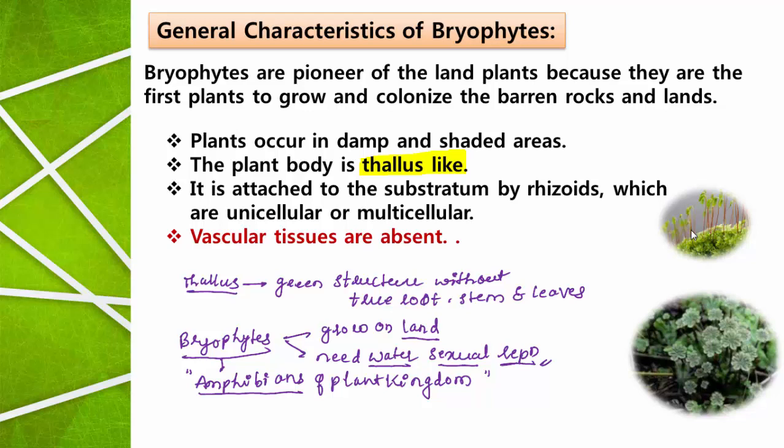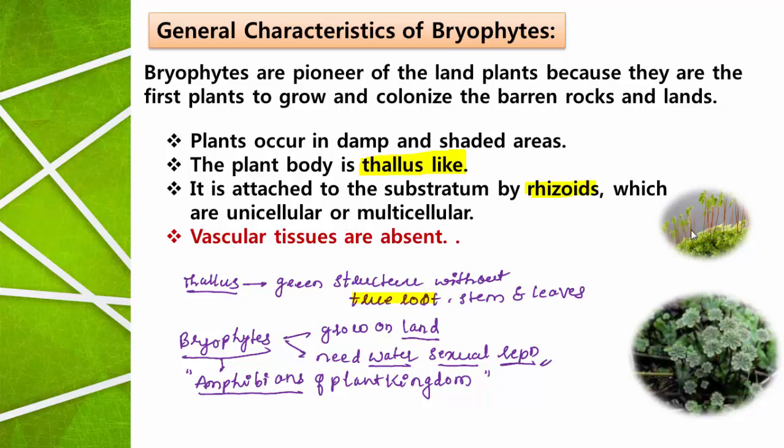Then the question arises: when roots are absent, how do these bryophytes grow attached to the soil surface? How do they hold the soil for growing? Observe this term, rhizoids. The roots are absent.